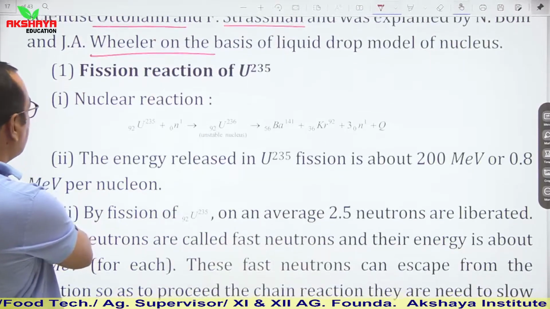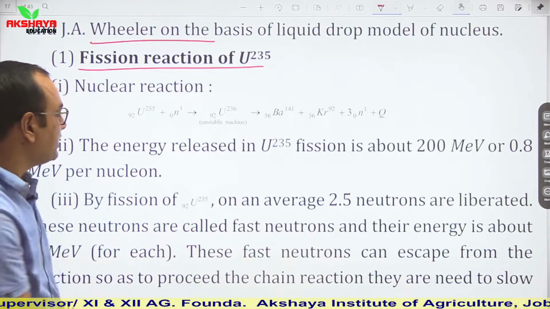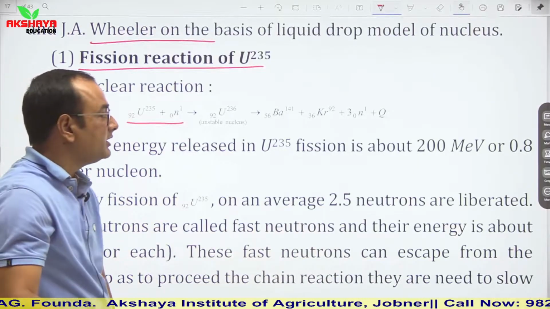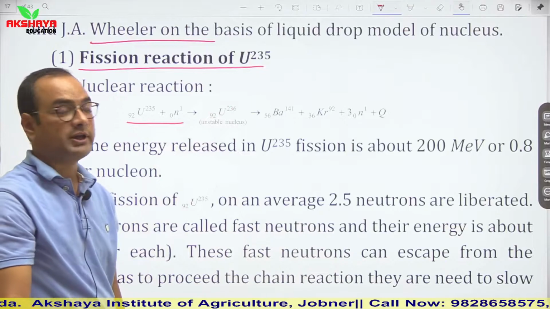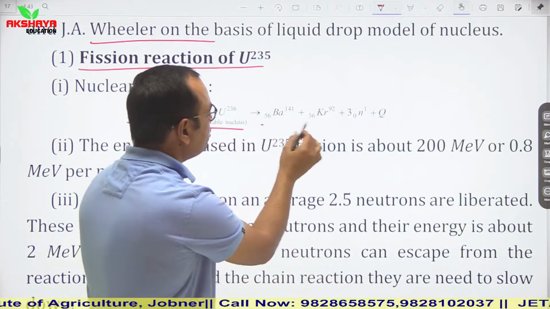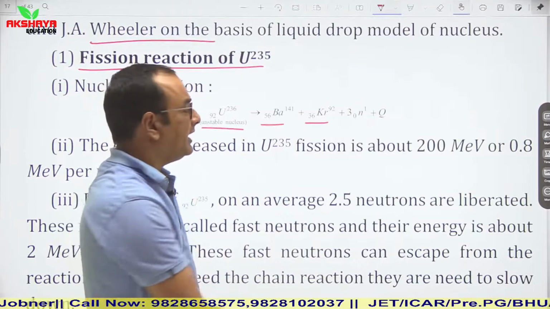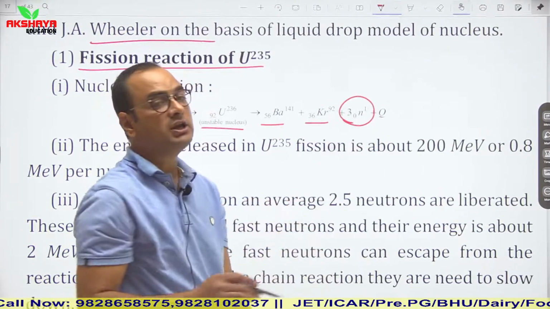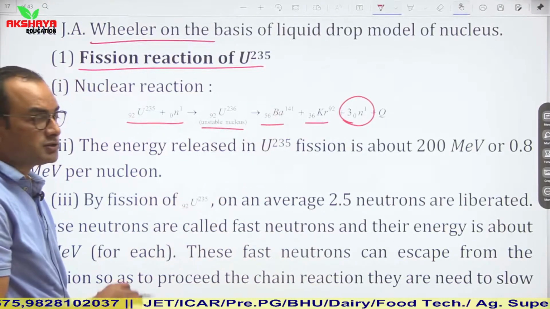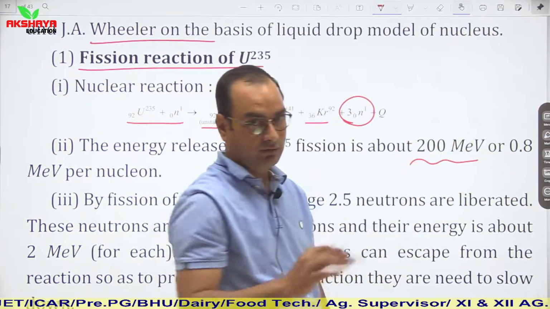Now let us talk about fission reaction of uranium-235. If neutrons are bombarded on uranium-235, then it breaks into middleweight nuclei. This is the unstable nuclei, and then this unstable nuclei breaks into two middleweight stable nuclei. One is barium and another one is krypton. During this fission process, three neutrons are released and some amount of energy, around 200 mega electron volt.